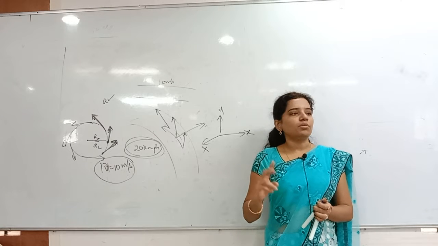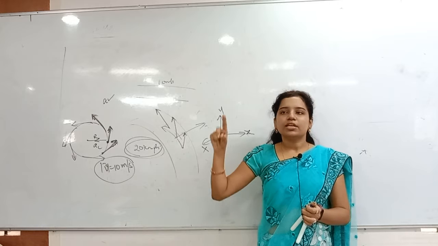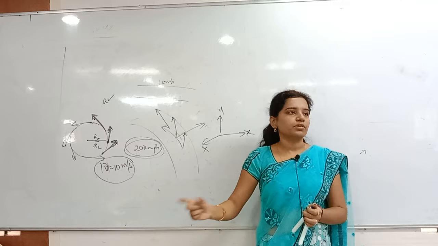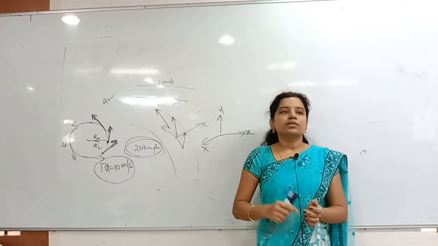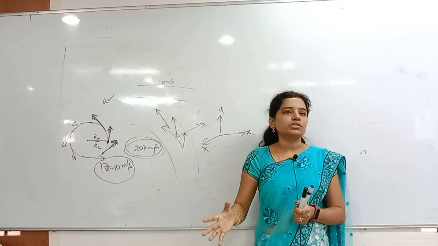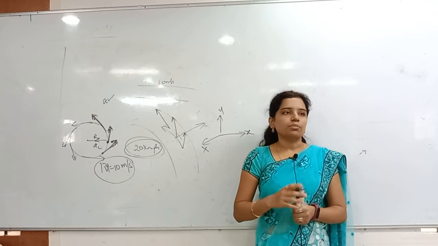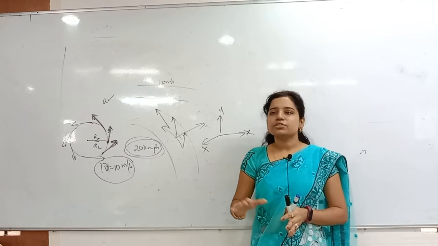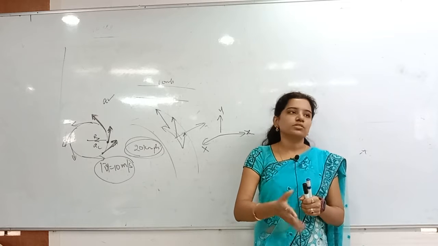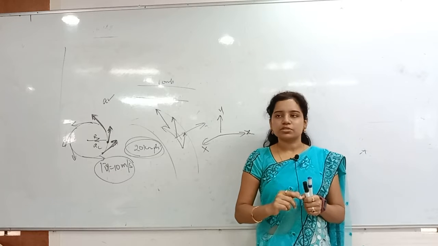Next, how many types of frame of reference are there? Two types: one is inertial, another is non-inertial. Inertial frames are the frames which are at rest or in uniform motion. What does uniform motion mean? Speed is constant, or velocity is constant. That type of motion we call uniform motion. The body is either at rest or in uniform motion. If I am driving a vehicle with the same speed only, that is also uniform motion. That type of frame we call an inertial frame.